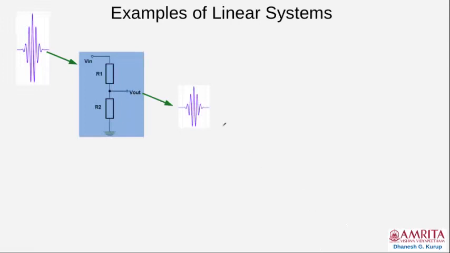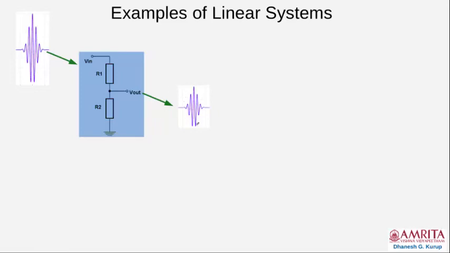Now, examples of linear systems. In electrical engineering, we are familiar with a circuit called the voltage divider. We give an input V in, and there are two resistances R1 and R2. If you give a voltage to this combination of R1 and R2, as you know, the current will be V in divided by R1 plus R2. So the output will be V in divided by R1 plus R2 into R2.